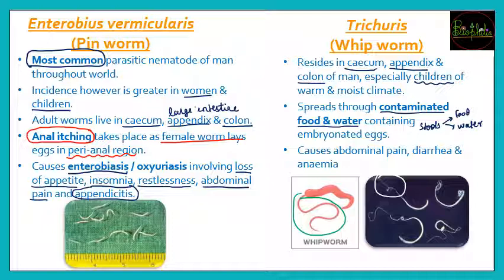Now what are the symptoms by which you can understand the infection? It can be abdominal pain, diarrhea or even anemia, because the blood is sucked by this parasite. The parasite will not leave you alone. The major job of a parasite is to live in your body and suck all the nutrients, and when this parasite sucks nutrients or blood, it causes anemia.